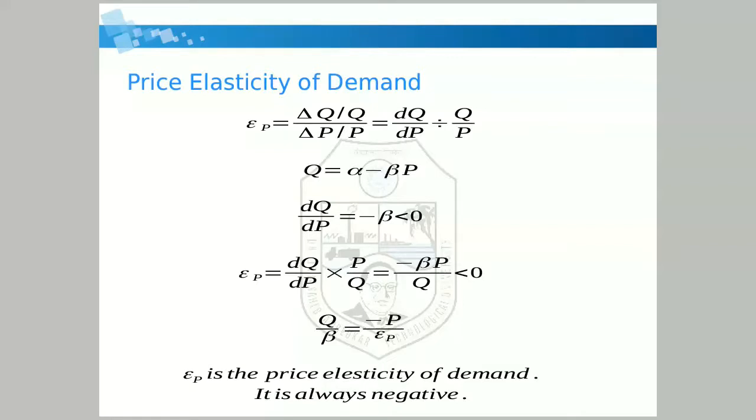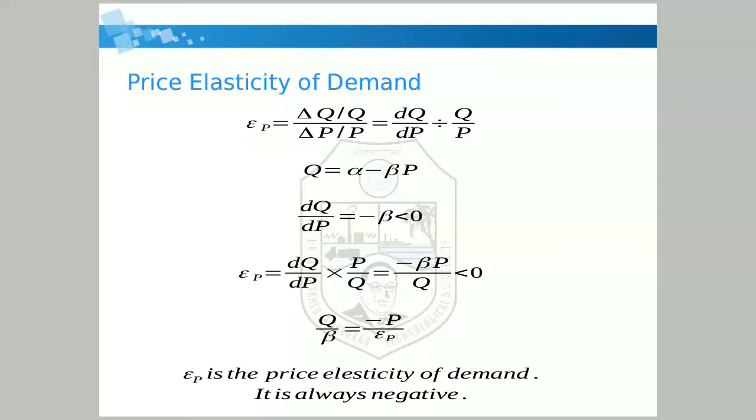This means that del P by P is the fractional change in price and del Q by Q is the fractional change in Q; if there is a fractional change in P, by what fractional change in Q happens. So we can simplify it as dQ by dP divided by Q by P.